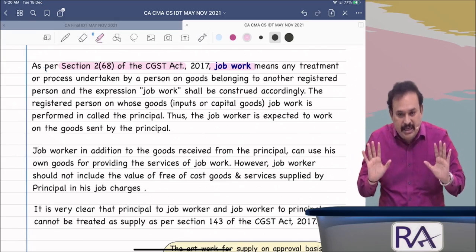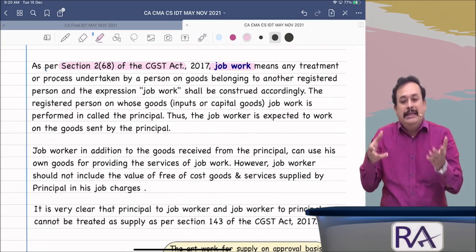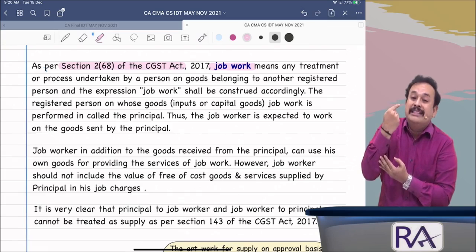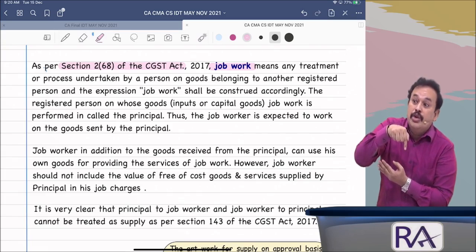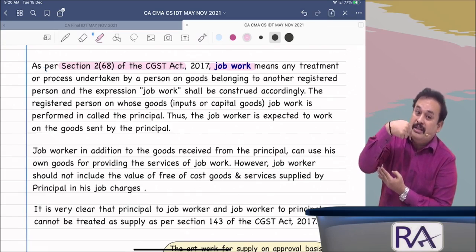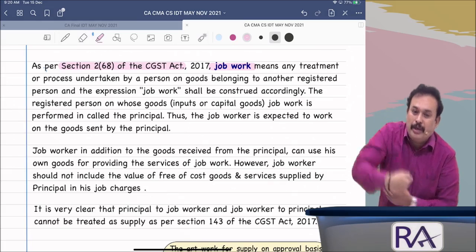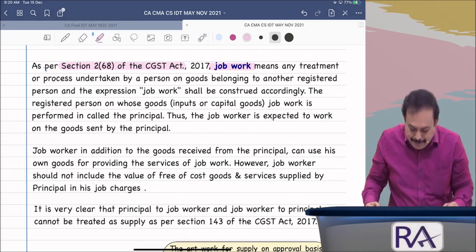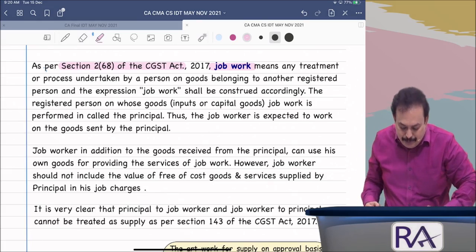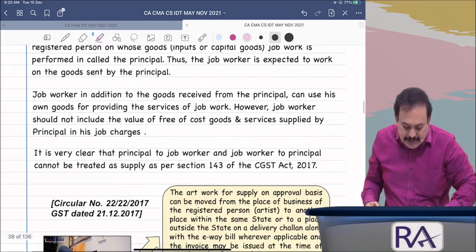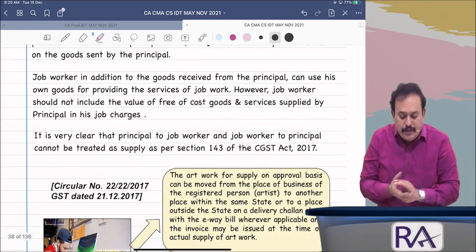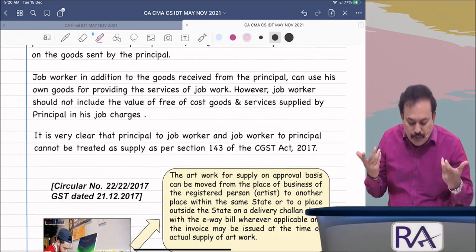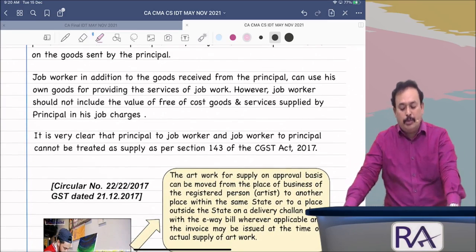That means my intention to say, my dear, as a thumb rule, you should not include the value of the goods which are given to you on job work in the value of your job work. I want to say that. Further, this is what I am saying here. A job worker, in addition to the goods received from the principal, can use his own goods for providing the services of job work.